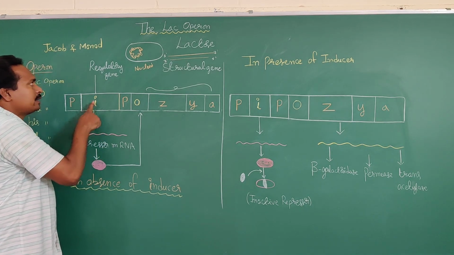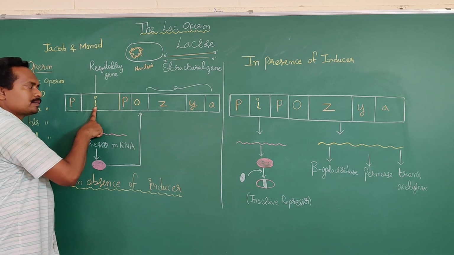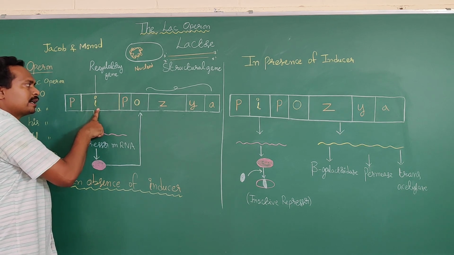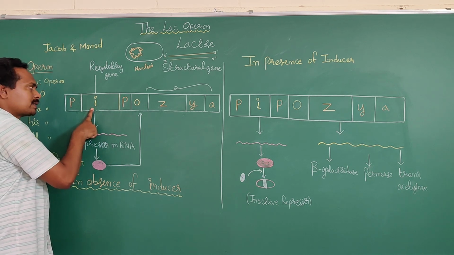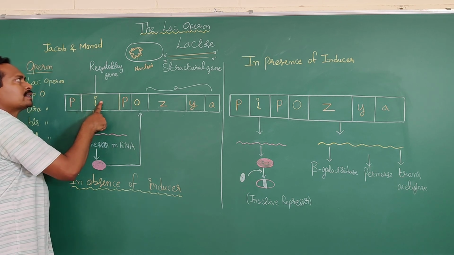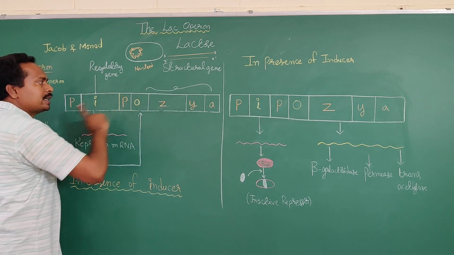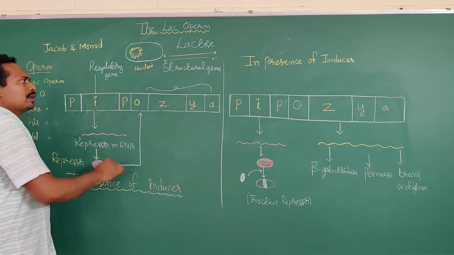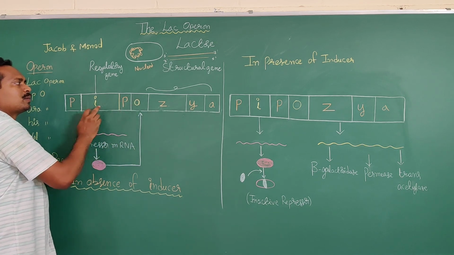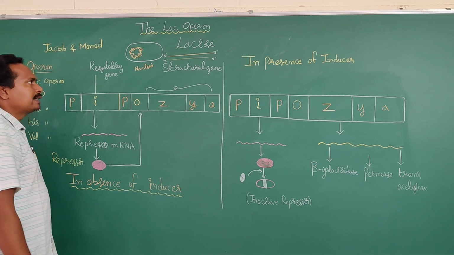Another one is a regulatory gene. Here the I means inhibitor. I represents the inhibitor gene. The inhibitor gene is a regulatory gene. Structural genes are Z, Y, A. Here the structural genes are regulated by the promoter and the regulatory gene, the inhibitory gene.